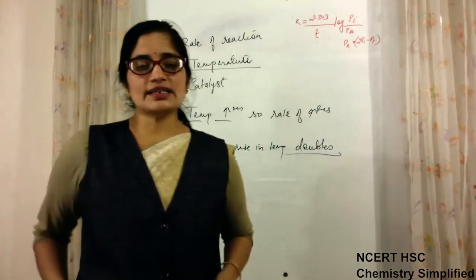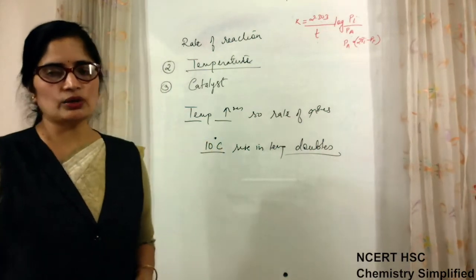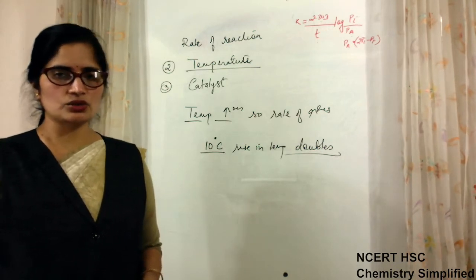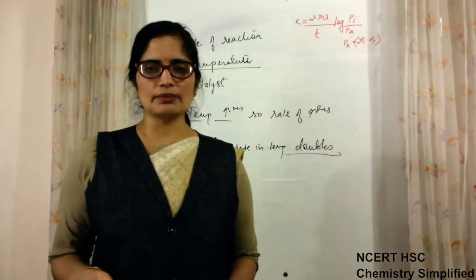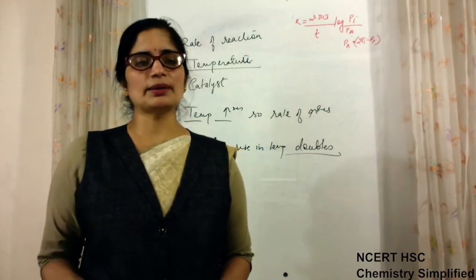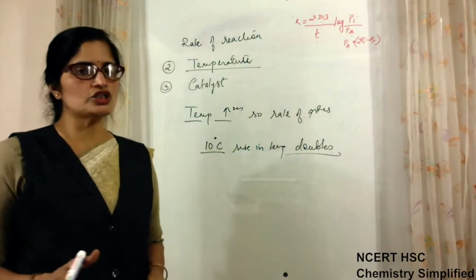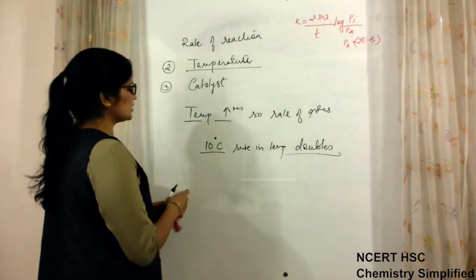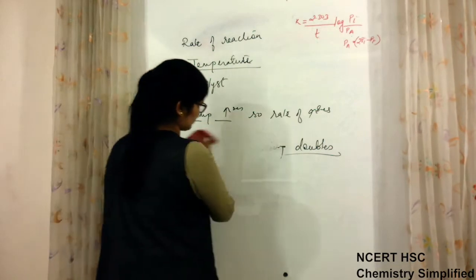Definitely, when we said that in most of the reactions, that means if a reaction is already exothermic, then in those reactions, rate of reaction will not be increased by the rise in temperature. So those reactions we leave aside. But even those reactions which are exothermic, for example, burning of something, we know that in those reactions also initially we have to give some heat or some ignition temperature, then only they start proceeding spontaneously. So most of the time it is so that temperature increases, so rate of reaction also increases. Even if the reaction is exothermic, and it requires an ignition temperature, then you have to increase the temperature first.